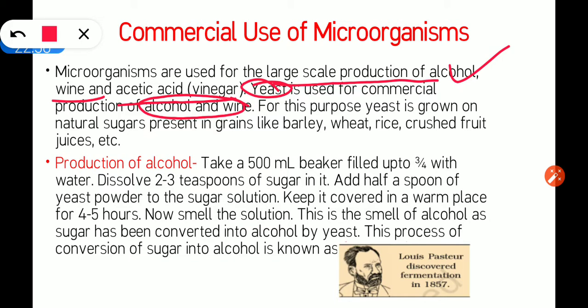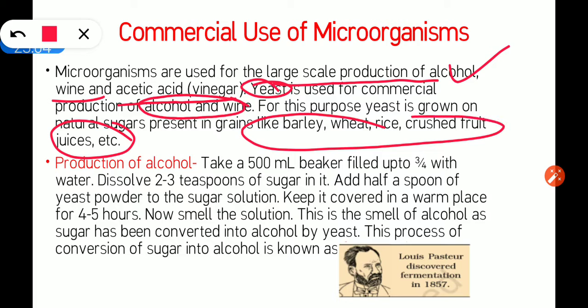Yeast is grown on natural sugars present in grains like barley, wheat, rice, crushed fruit juices, etc. So we need yeast in large quantities to make alcohol and wine. So firstly, what we will do, we will grow yeast. And how yeast will be grown?